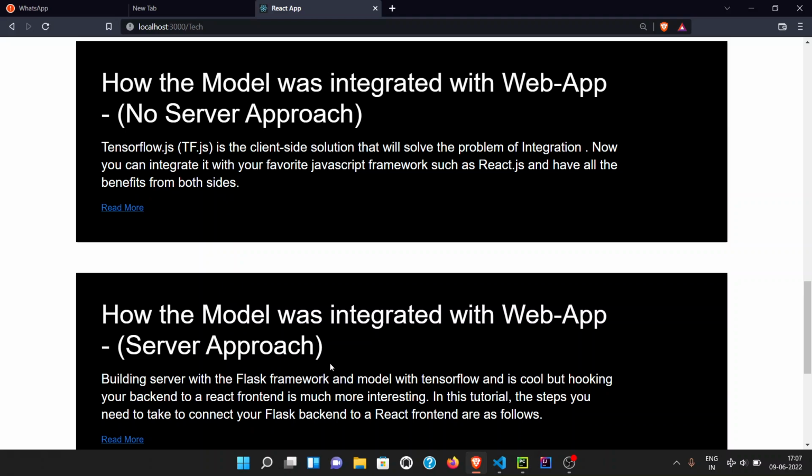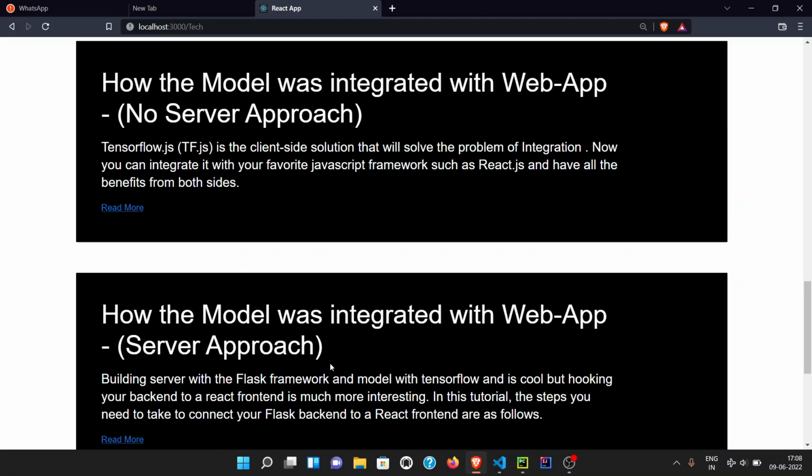The constraint is, if you have developed your model in Python, you will first have to convert your model into the format that is specified by TensorFlow.js. Then and only then can you integrate your model on the client side. If you cannot do the conversion for any reason, then you won't be able to integrate your model with the client side without a server.